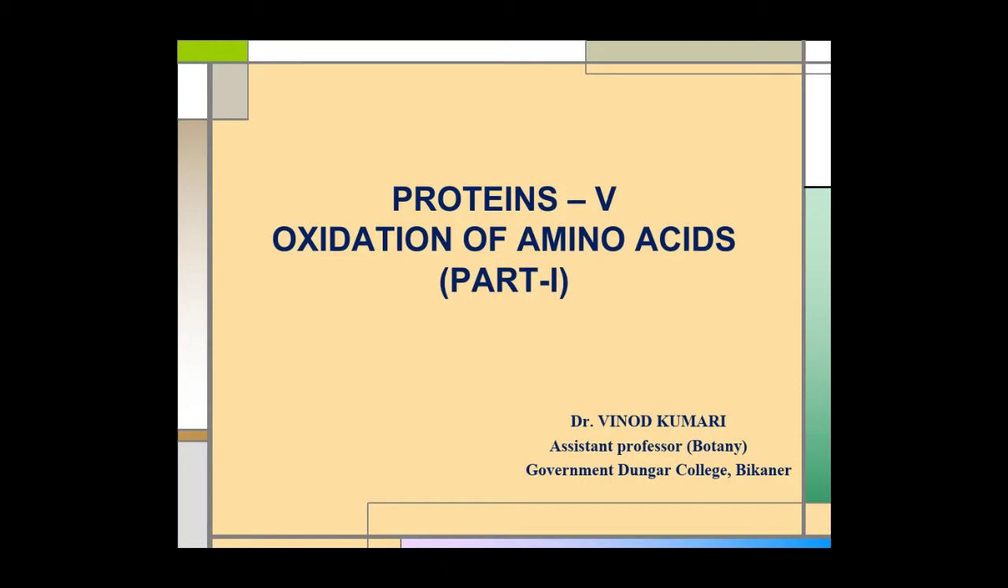Proteins Part 5. Oxidation of amino acid. In this first lecture of oxidation of amino acid, we will study about the breakdown products of amino acid and how the ammonia produced in the body tissue is transported to liver. Let us start.